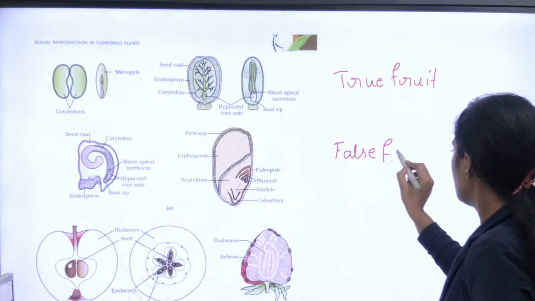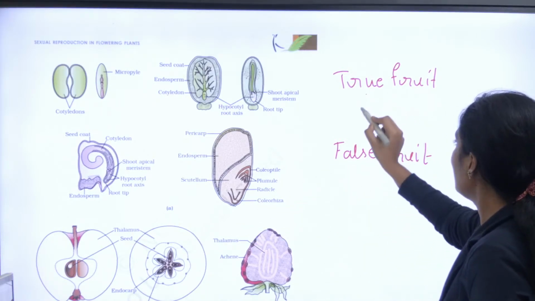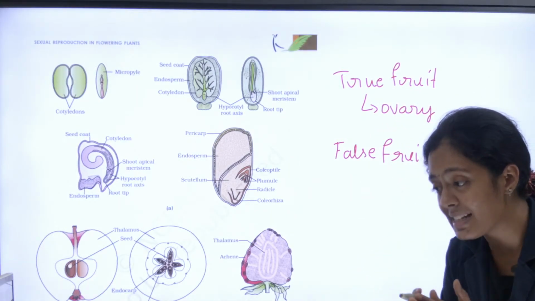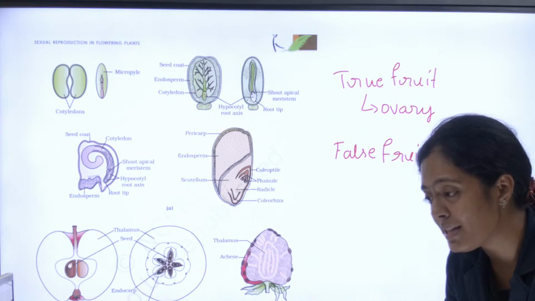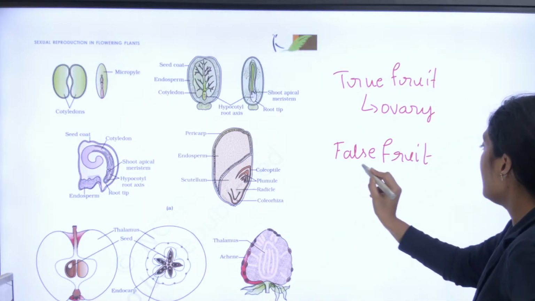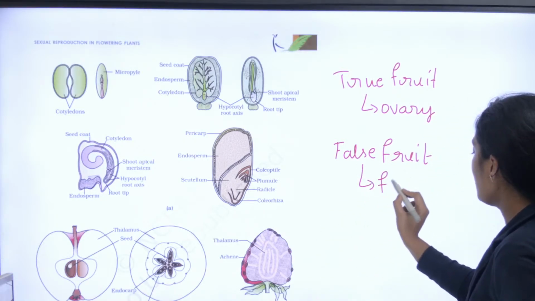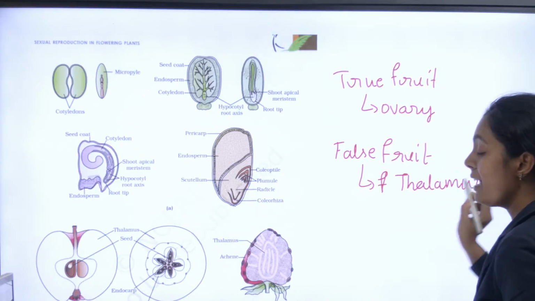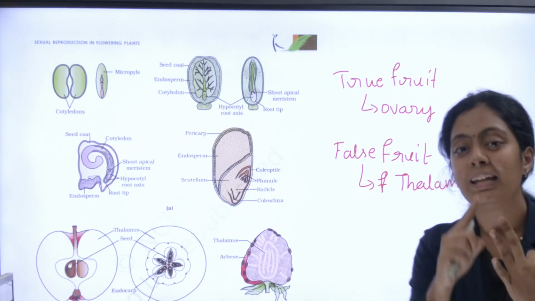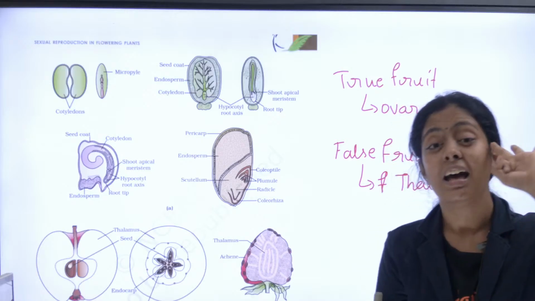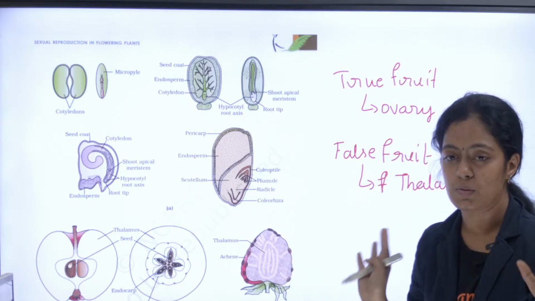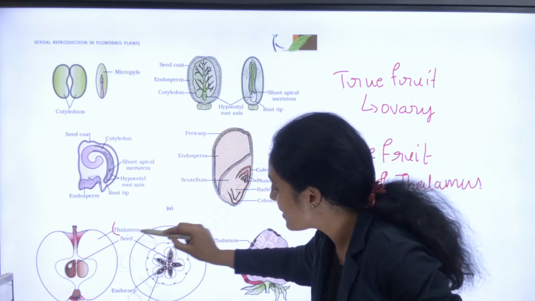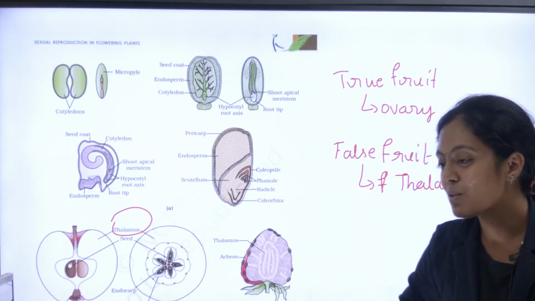True fruit na, they develop from ovary. Yes, fruits that develop from thalamus are called false fruit. Example enna? Apple, strawberry, cashew nut. All these three are very good examples for your false fruit. Neenga apple la saapringala, it is nothing but your thalamus. Yes, it is called false fruit.